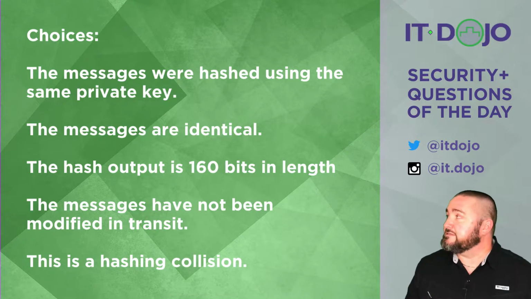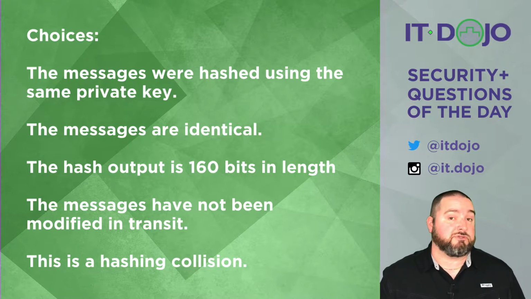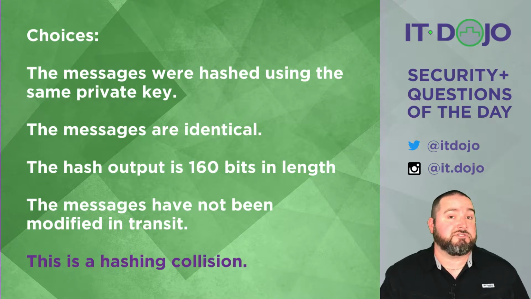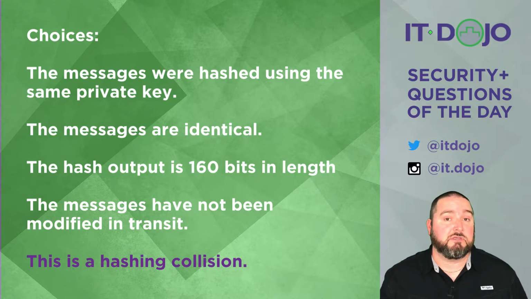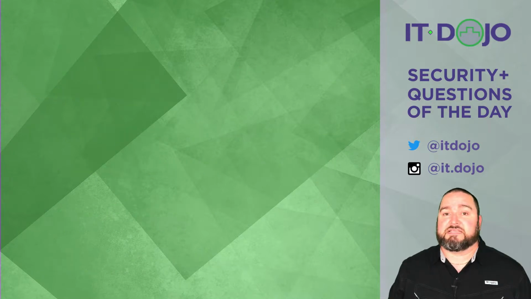And then the last choice is to say that this is a hashing collision, and this is absolutely true. What we have here is a situation where 2 files, in this case 2 binary images, have hashed to the same value. When that occurs, we call that a collision. And it's generally regarded as bad, particularly if the 2 files can be passed off as one another. All right, let's keep it moving.